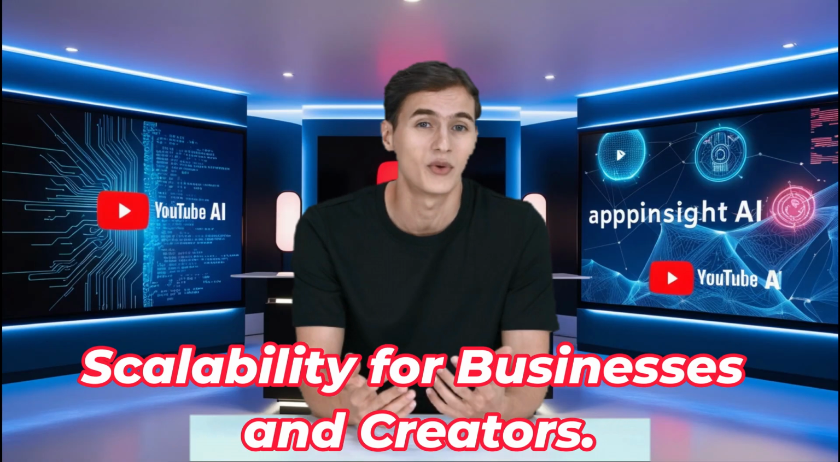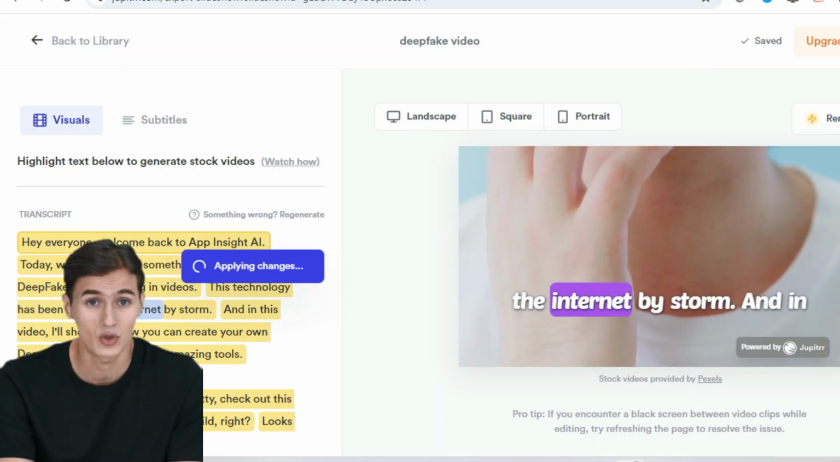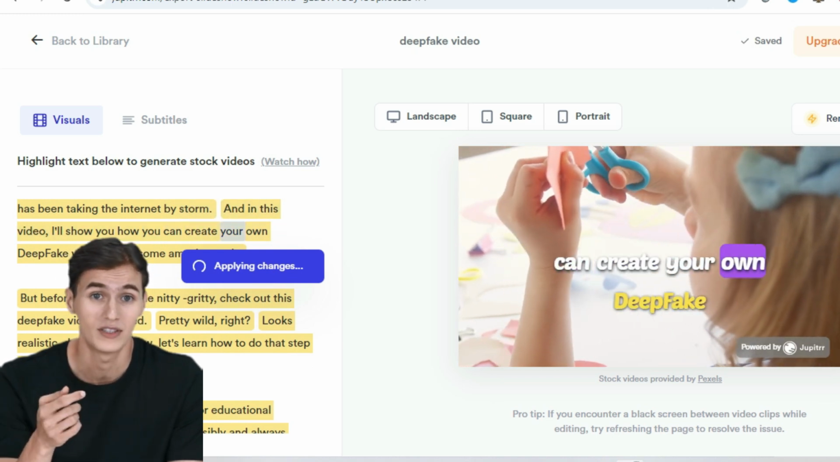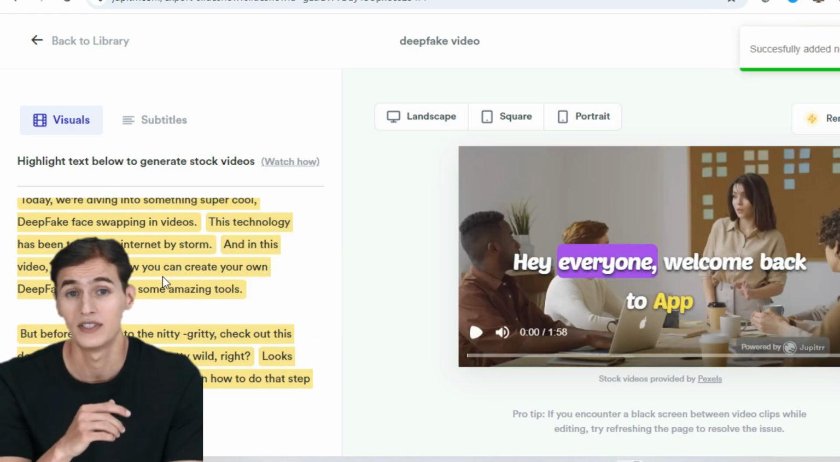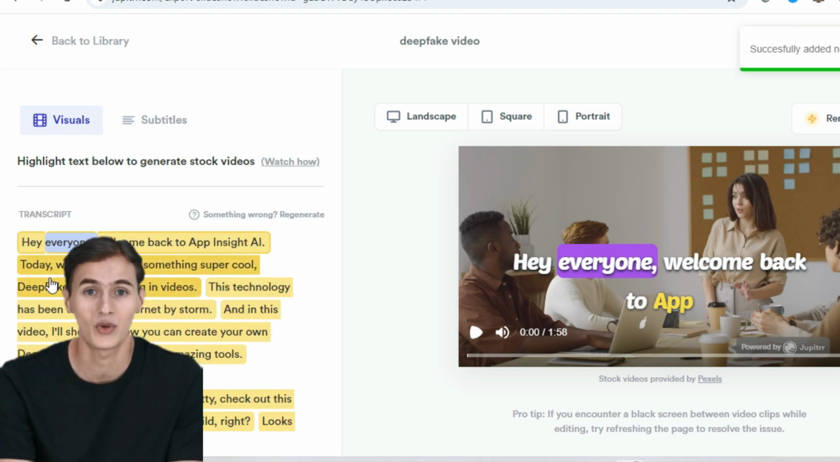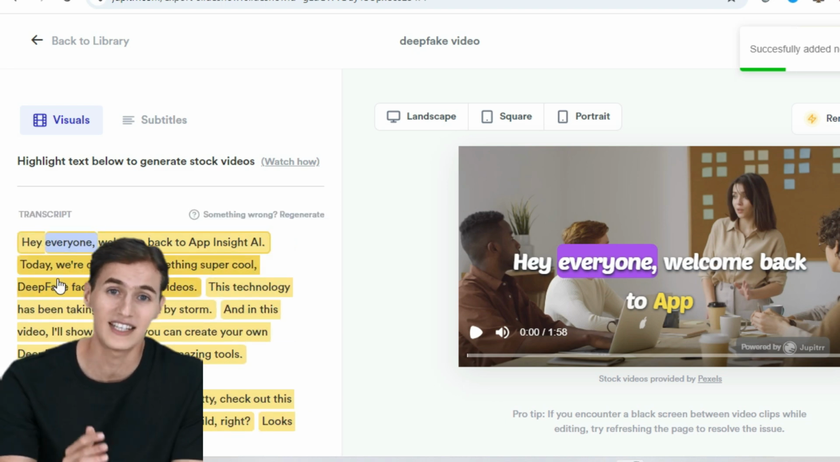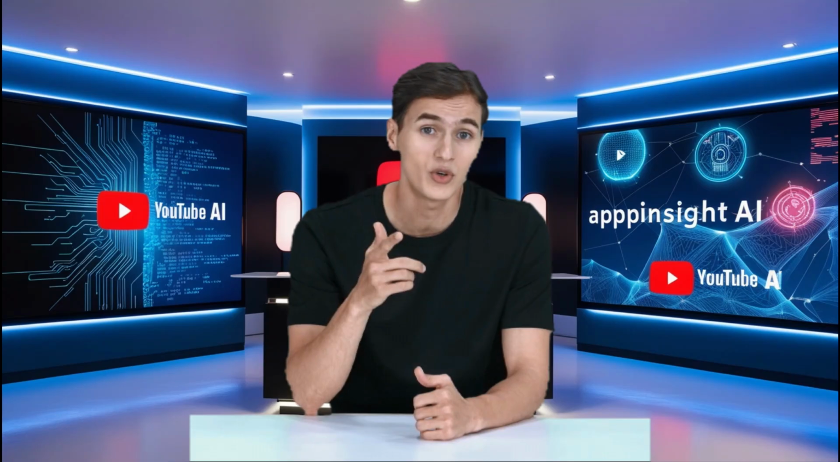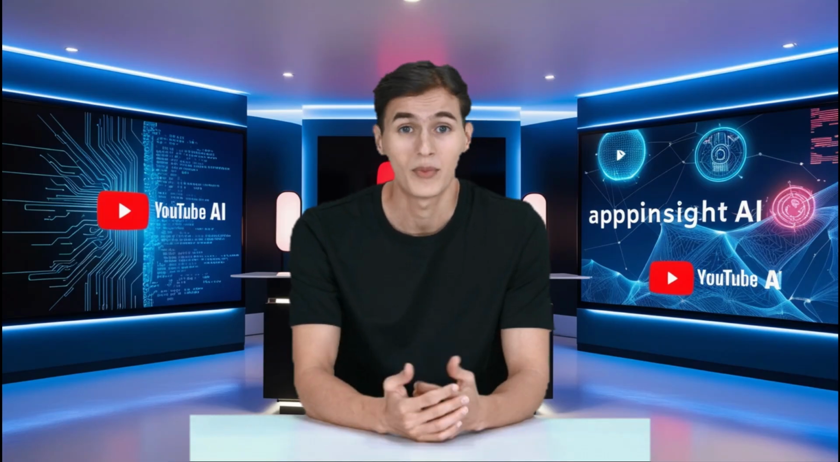Scalability for businesses and creators. Another point worth noting is that Jupitrr AI is scalable. Whether you're an individual creator or a business looking to create videos for marketing purposes, Jupitrr AI allows you to produce professional videos in bulk. This scalability is something that many AI tools in the market don't offer, and it makes Jupitrr AI an excellent investment for growing your brand or business.